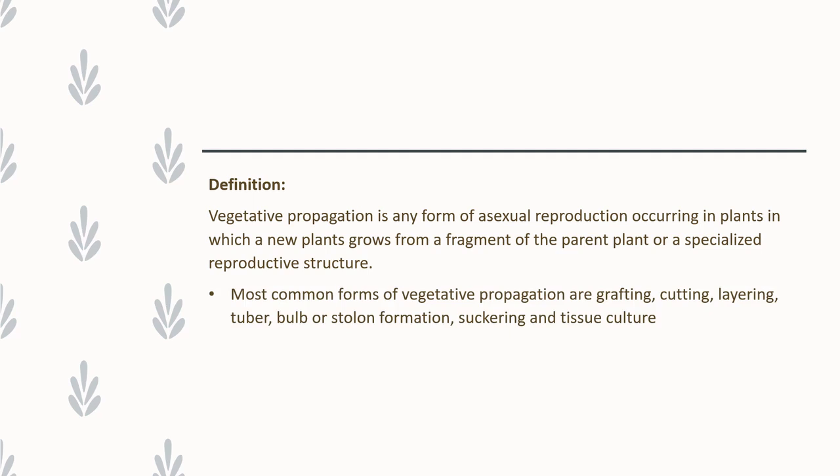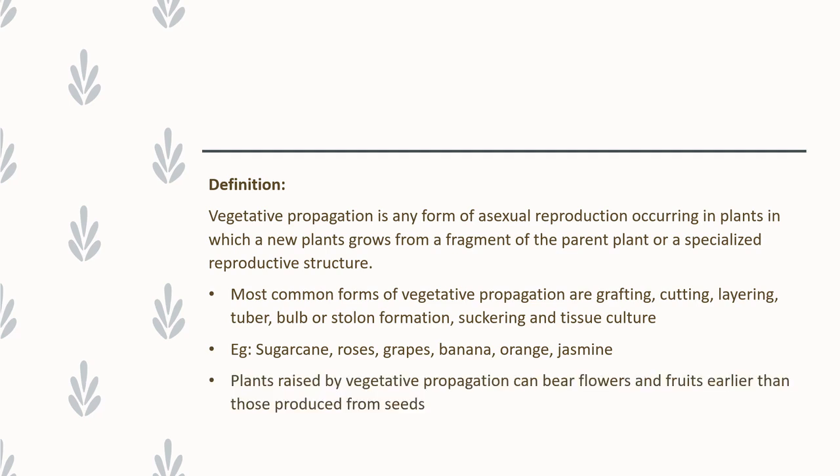The most common methods of vegetative propagation are grafting, cutting, layering, tuber, bulb or stolon formation, suckering and tissue culture. Here I have given some of the plants which can be cultivated by vegetative propagation methods. Examples are sugarcane, rose plant, grapes, banana, orange and jasmine.